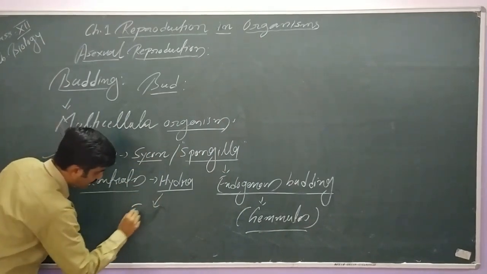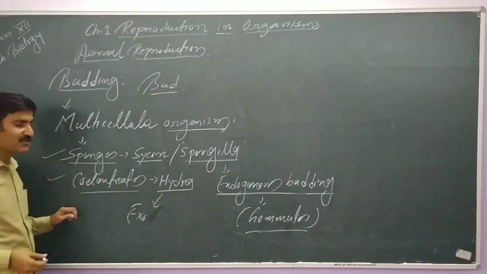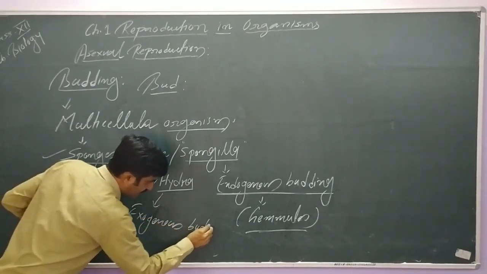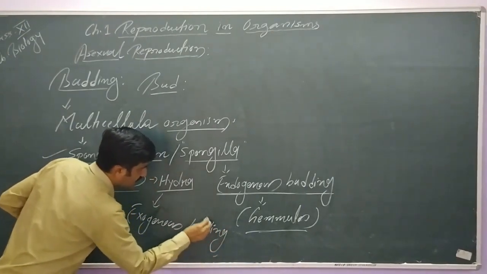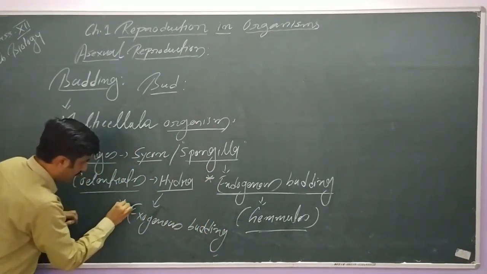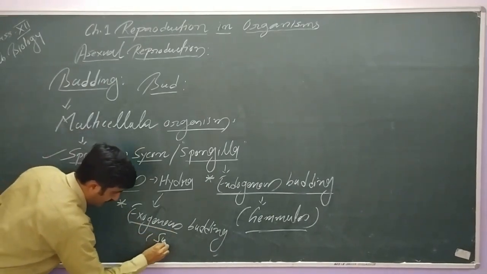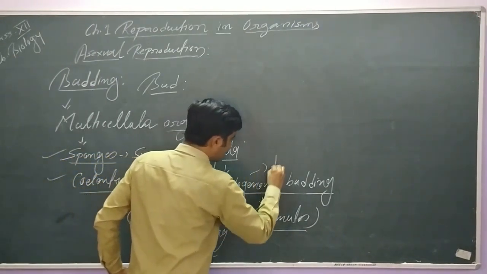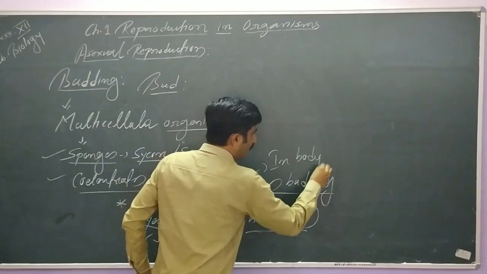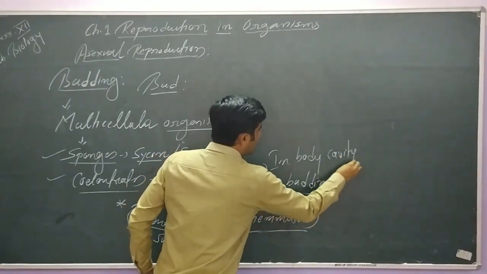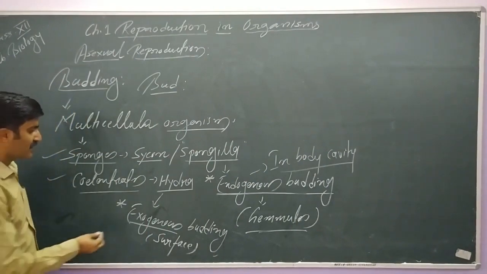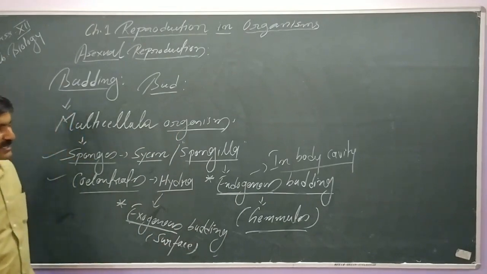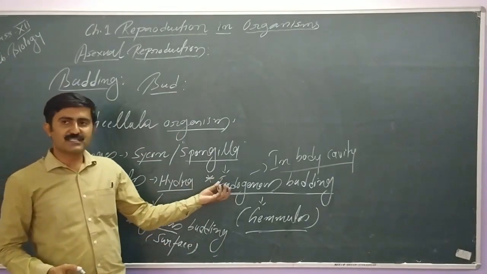Hydra shows exogenous budding. Exo means on the surface. So remember here two words. Exogenous budding means on the surface, and endogenous means in the body cavity. So budding is further classified into two types: exogenous budding and endogenous budding. Exogenous means on the body surface, endogenous means inside the body cavity.